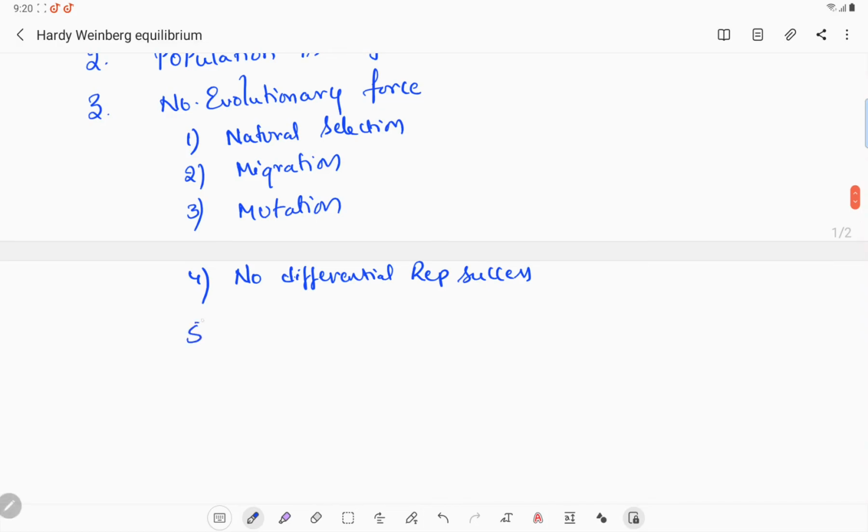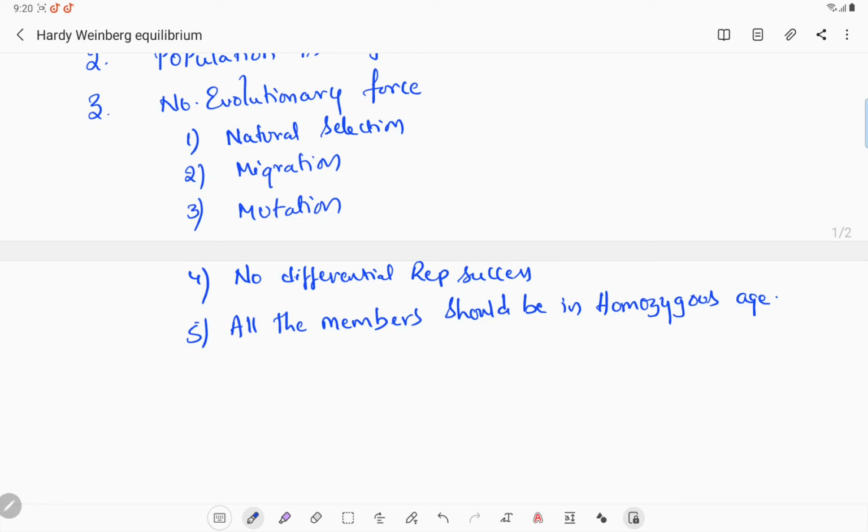And the last one, all the members of the population should be in the homogeneous age. Homogeneous age means all the members in the population should be in the same age group.